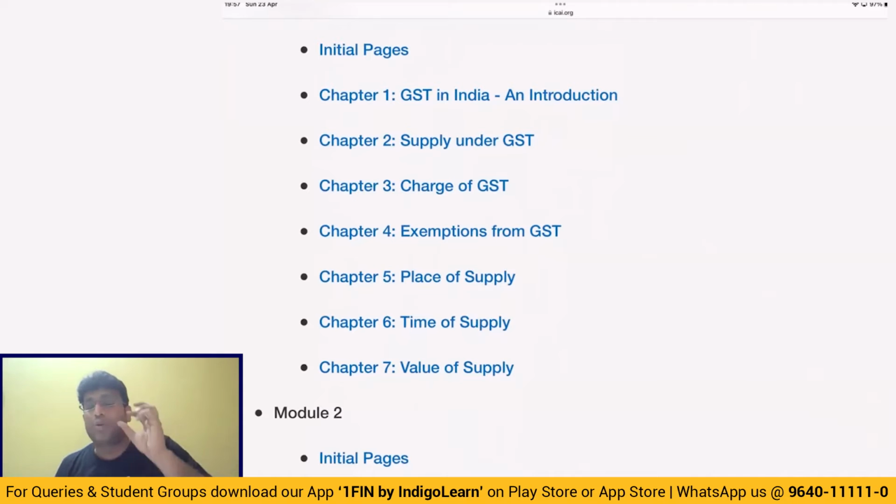And I'm sure we know that there are 2 types of supply called intrastate supply and interstate supply. Intrastate supply we charge CGST and SGST. Interstate supply we charge IGST. And intrastate supply is that supply where location of supplier and place of supply both are in the same state. However, if the location of supplier and place of supply are in different states, then we don't call it intrastate supply. We will regard it as interstate supply. And if it is interstate supply, we don't charge CGST and SGST. Instead, we will charge IGST.